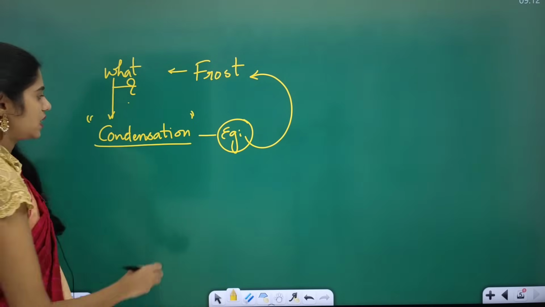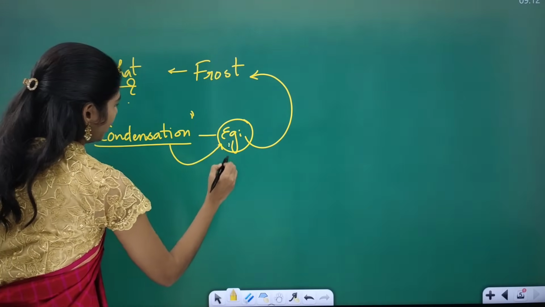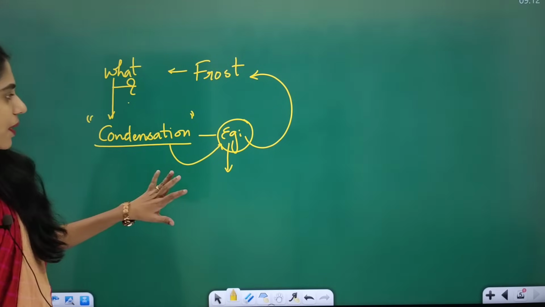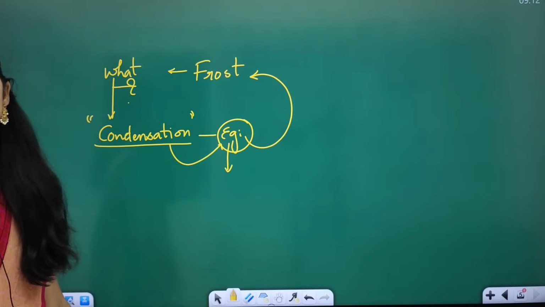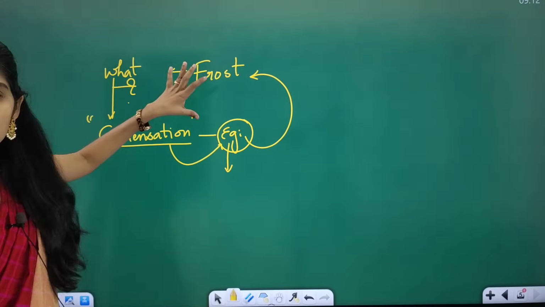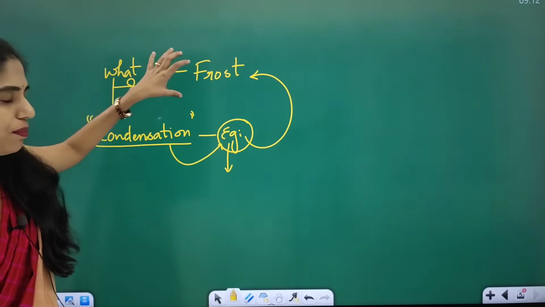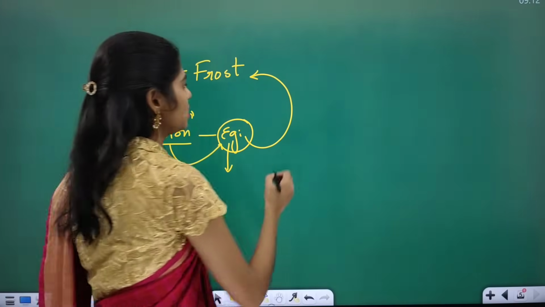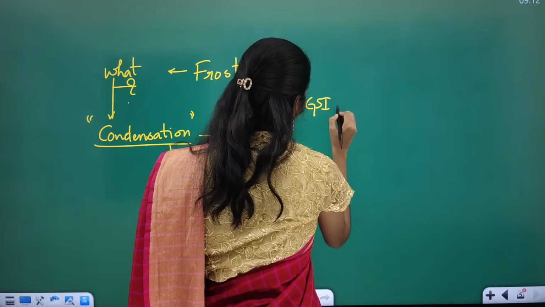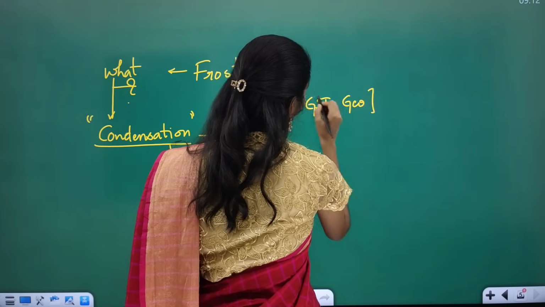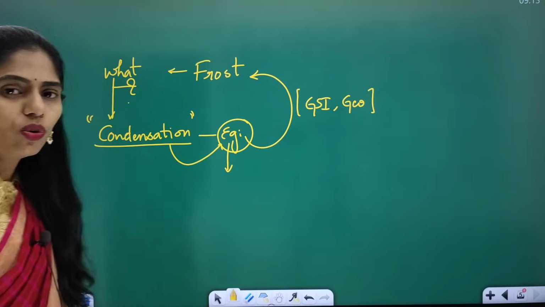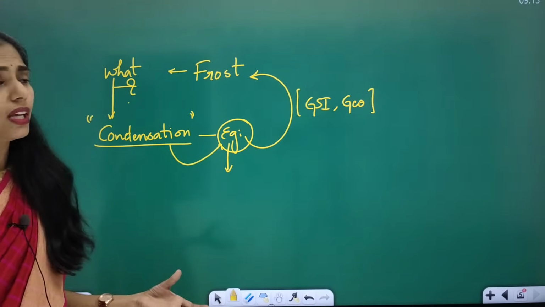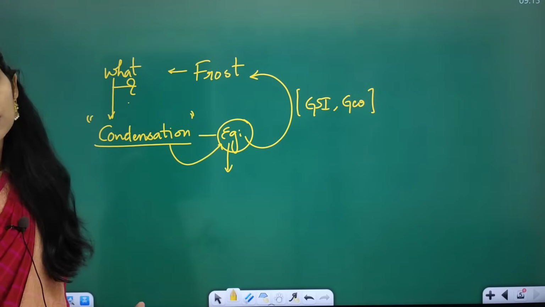These examples are based on temperature difference: at what temperature which type of condensation is happening. When frost is happening, what are its important features? All these are very important, and this topic is relevant from our GS paper 1 under geography. I will let you know what condensation is and which type of condensation happens at which temperature. Everything we are going to see.